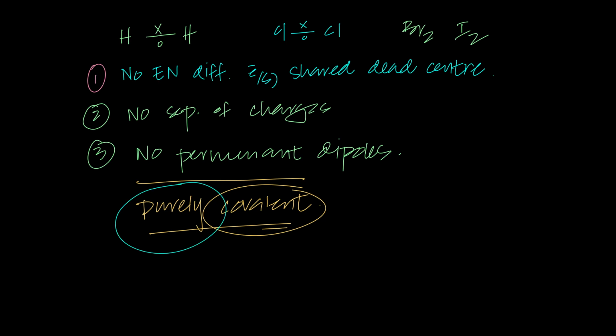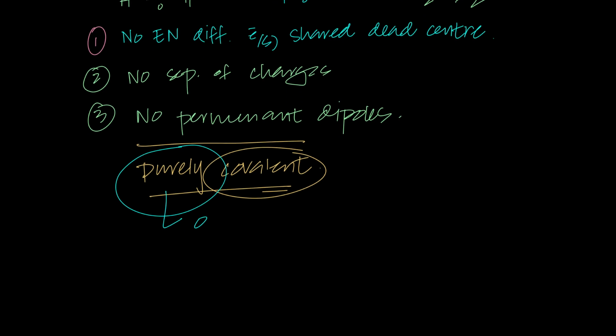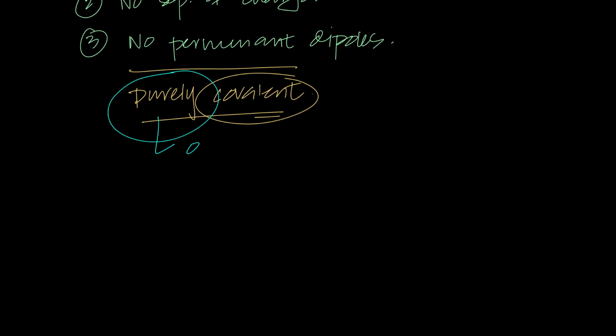Purely means the electronegativity difference between them is zero. There are no permanent dipoles. So when there's no separation of electrical charge, there's no permanent dipoles, you call it purely covalent. No separation of charge, electrical charge. No permanent dipoles. Permanent, always write the word permanent, because you will learn later on that there are dipoles but not permanent. So no permanent dipoles, that's why it's purely covalent. There's no uneven distribution of the shared pair of electrons, it's evenly distributed. Done? Enjoying it?